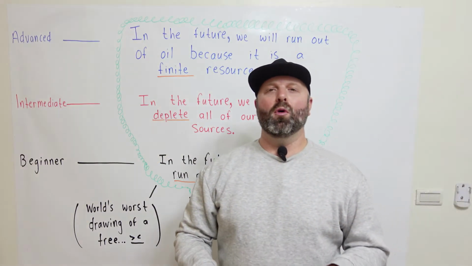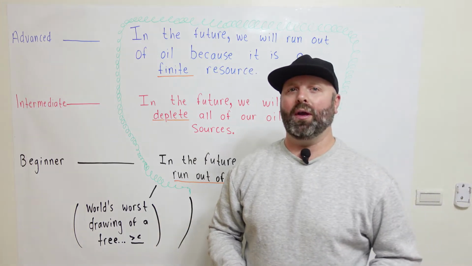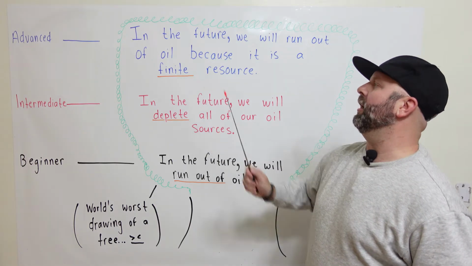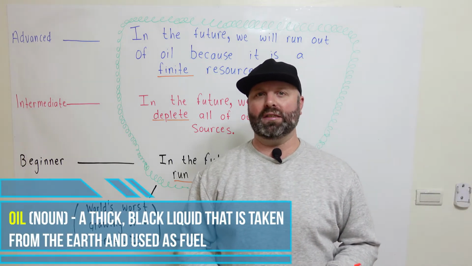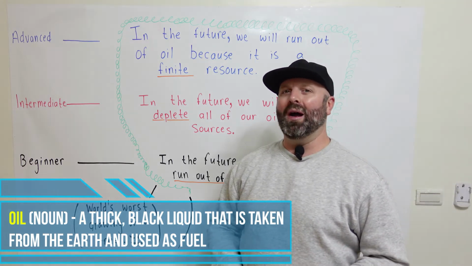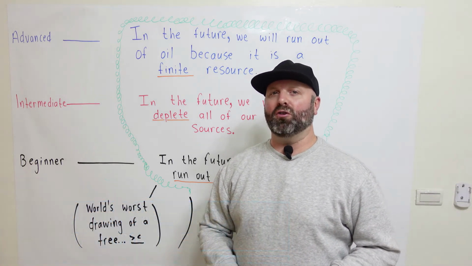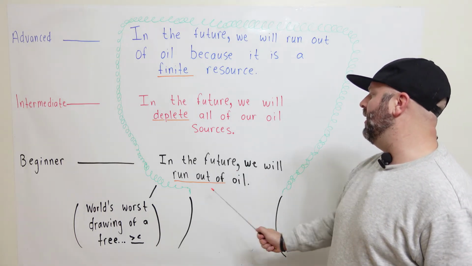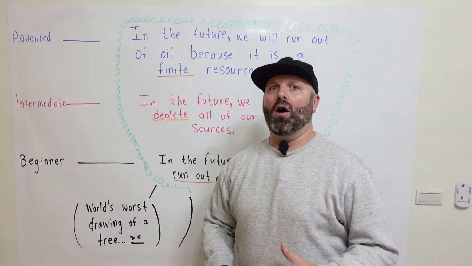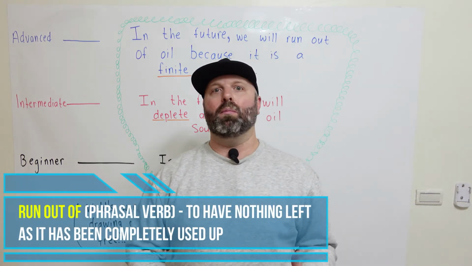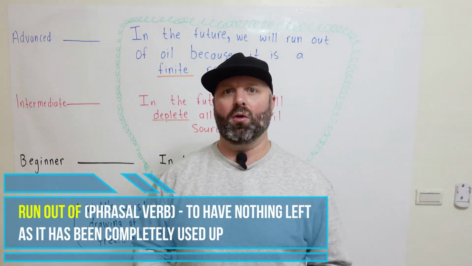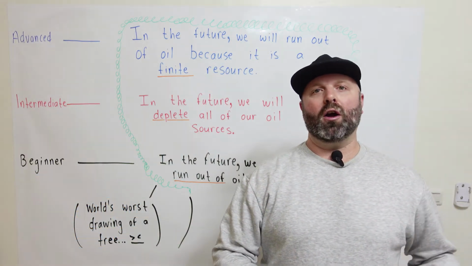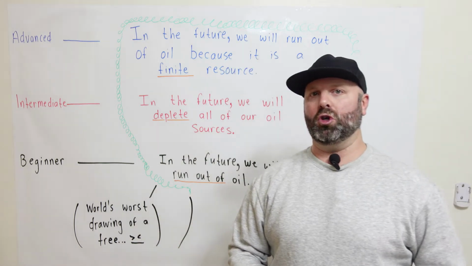All right, moving on to our second topic. We're going to be talking about oil, okay? Right there. So we've got oil in all 3 sentences, all right? So let's look at the first sentence here. In the future, we will run out of oil. Obviously, run out of means at some point, there won't be any, okay? Hopefully you don't run out of money, all right? So run out of means you're not going to have any in the future.